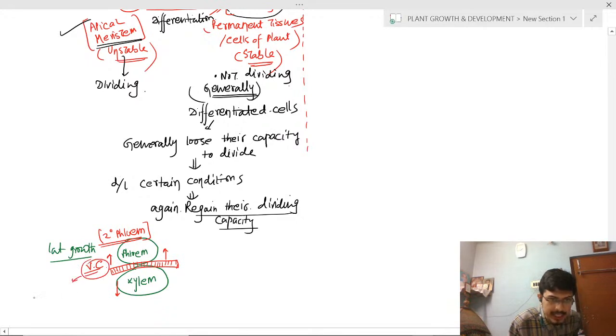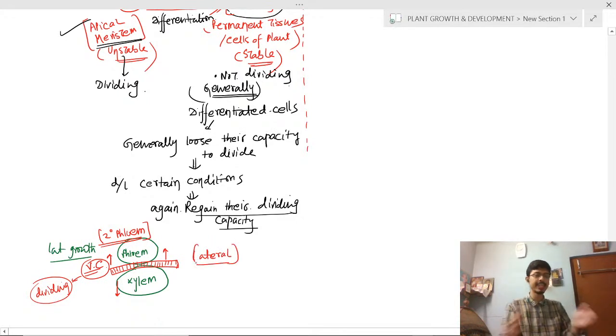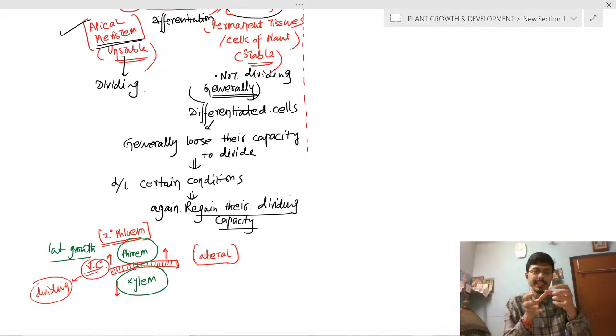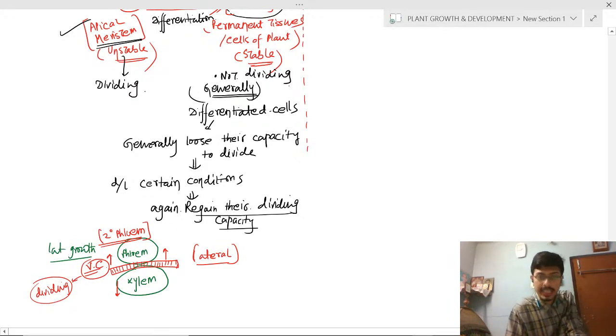vascular cambium is a dividing tissue. This vascular cambium, when it divides, is also called lateral meristem. Why is it called lateral meristem? Because it increases the lateral width, or the girth, of the plant. So that's why the vascular cambium is called lateral meristem. In the xylem portion, there will be formation of secondary xylem.